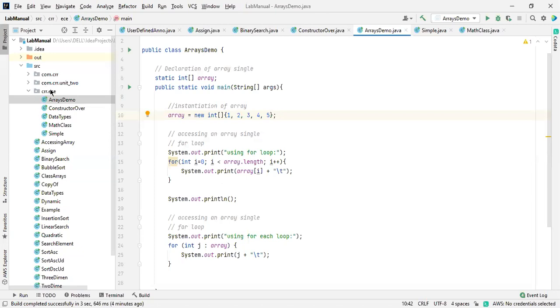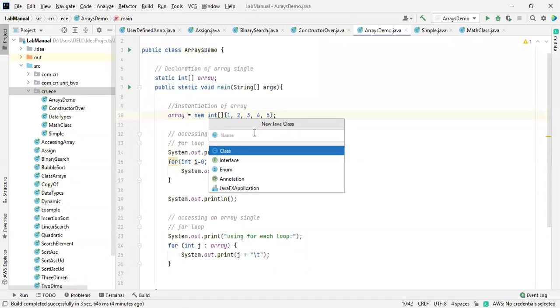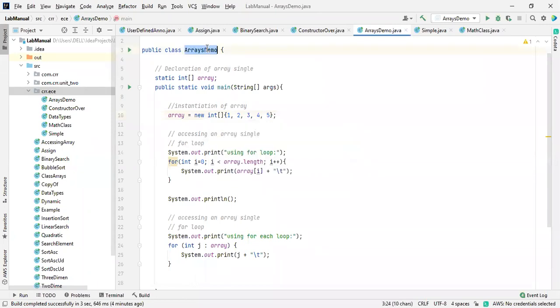Yes, I'm going to create one more class. So we'll try to give you the maximum number of examples. If you go for the maximum number of examples, you can't forget each and everything, because every time I'm doing this and explaining each and everything, in the same way you need to learn it.